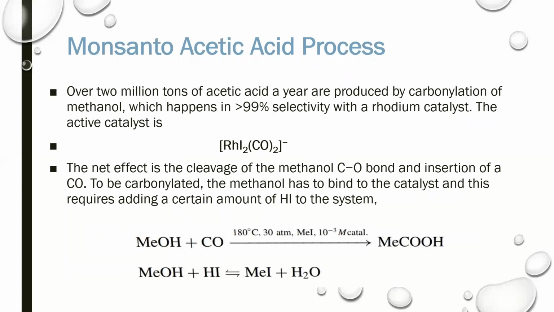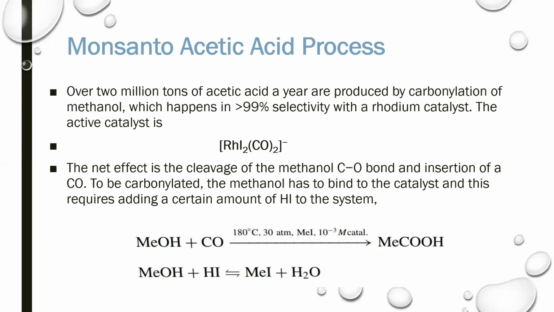Then the Monsanto acetic acid process. Organometallic compounds can be involved in the formation of acetic acid. Over 2 million tons of acetic acid a year are produced by carbonylation of methanol, which happens in more than 99% selectivity with a rhodium catalyst. The active catalyst used is a rhodium catalyst, which is an organometallic compound in which rhodium and the carbonyl have a bond.